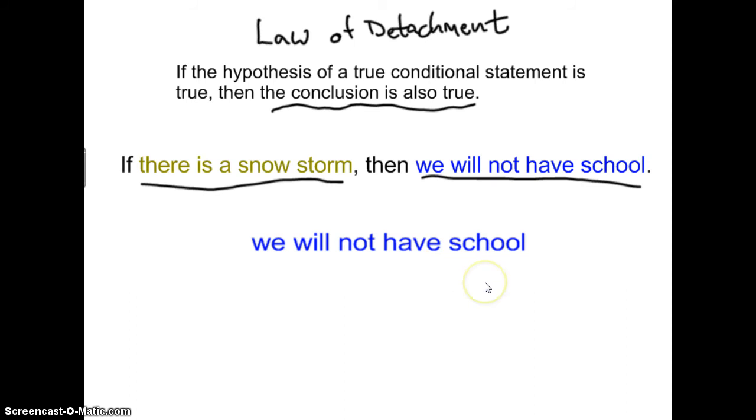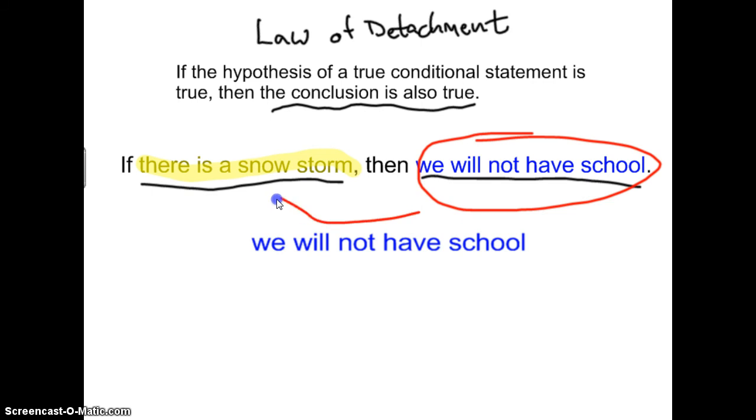There's lots of reasons we might not have school. Maybe it's a Saturday or Sunday. Maybe it's summer vacation. Maybe there was a power outage in the building due to something completely different. The bottom line is only when we guarantee the hypothesis, when we guarantee the beginning, do we end up also guaranteeing that the conclusion will be true. We could guarantee the conclusion is true. That doesn't guarantee anything about the hypothesis. Okay?